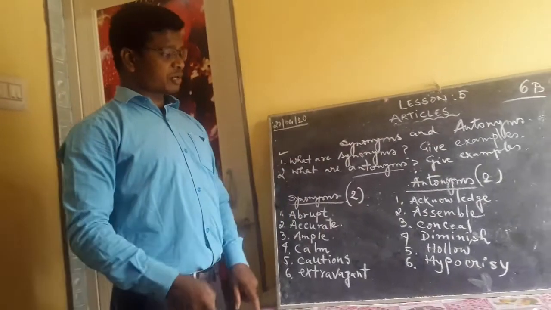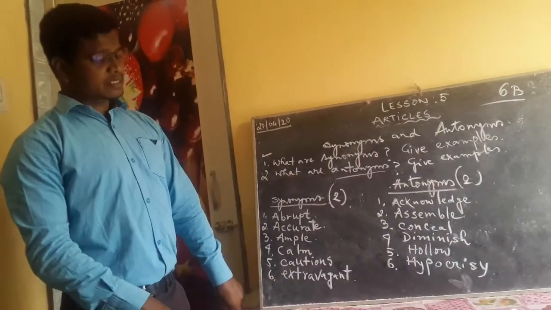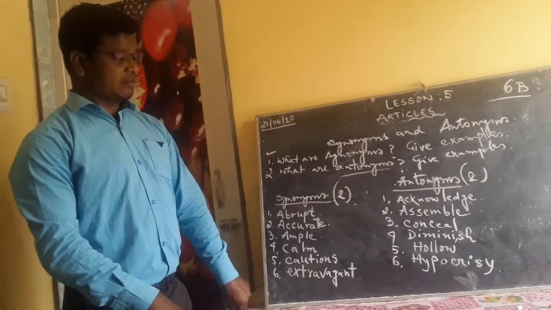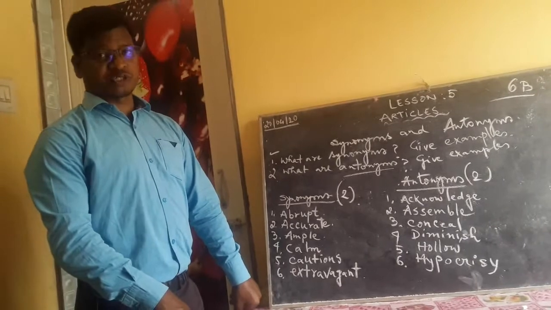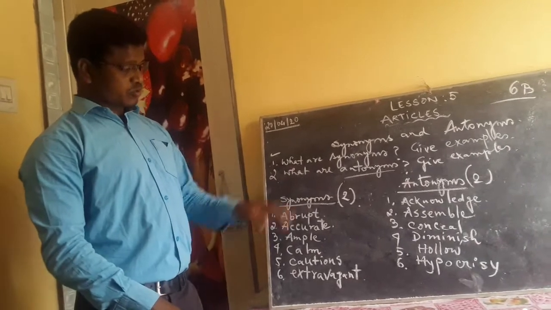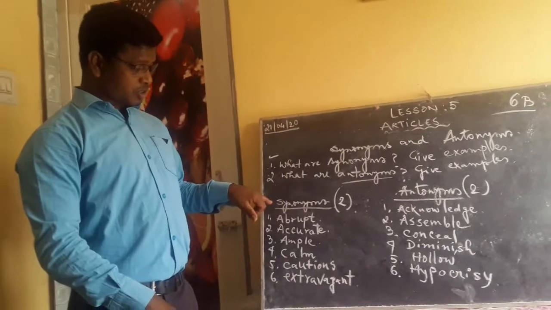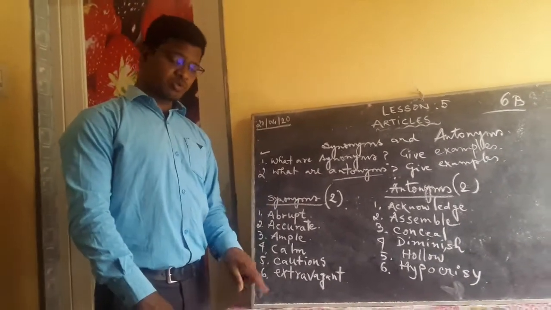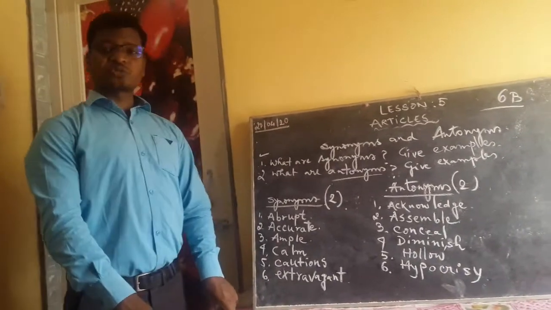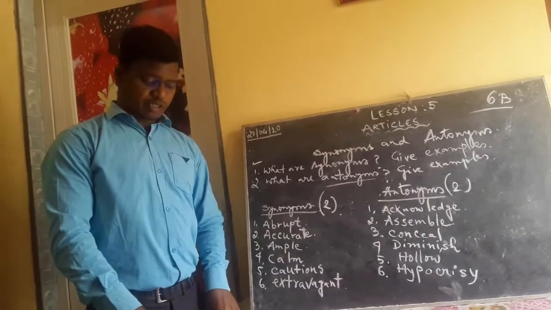On the other side, you look at the antonyms: acknowledge, assemble, conceal, diminish, hollow, and hypocrisy. So I have given 12: 6 synonyms, and on the other side 6 antonyms. Make sure that you write the synonyms and antonyms of the given words.